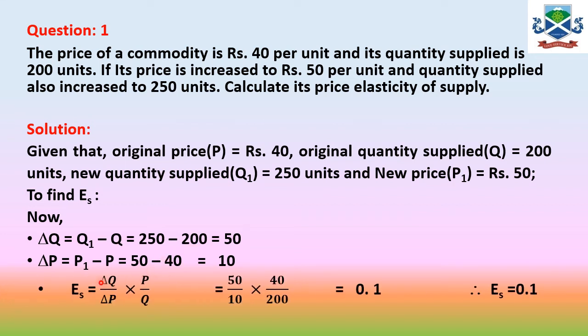Therefore ES, elasticity of supply, is equal to delta Q by delta P multiplied by P by Q, which is 50 by 10 multiplied by 40, which is the original price, by the original quantity, 200 units. If you calculate, you will get the value 0.1. Therefore the elasticity of supply value is positive 0.1.